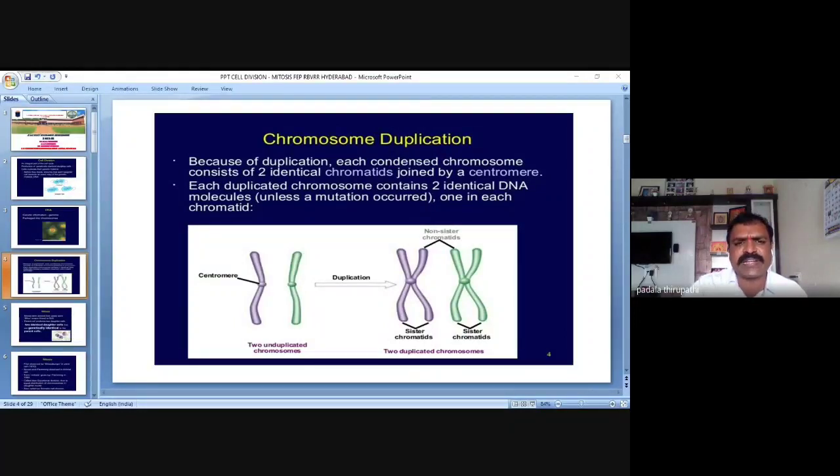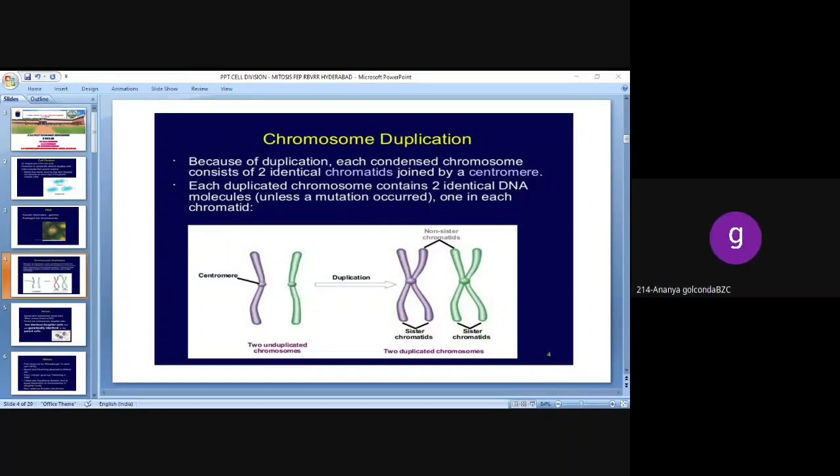What is the meaning of chromatids? Chromatids are nothing but arms of the chromosome. They are joined by a centromere. So this is the centromere. Arrow mark, is it visible in the slide?